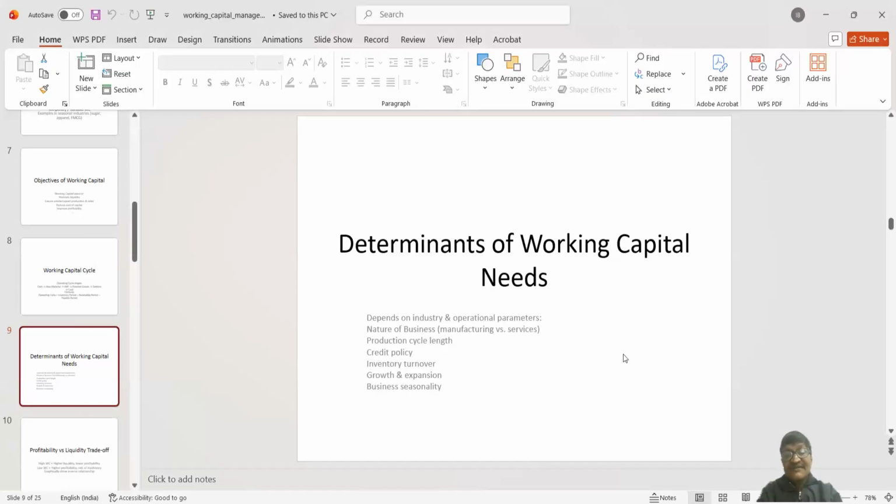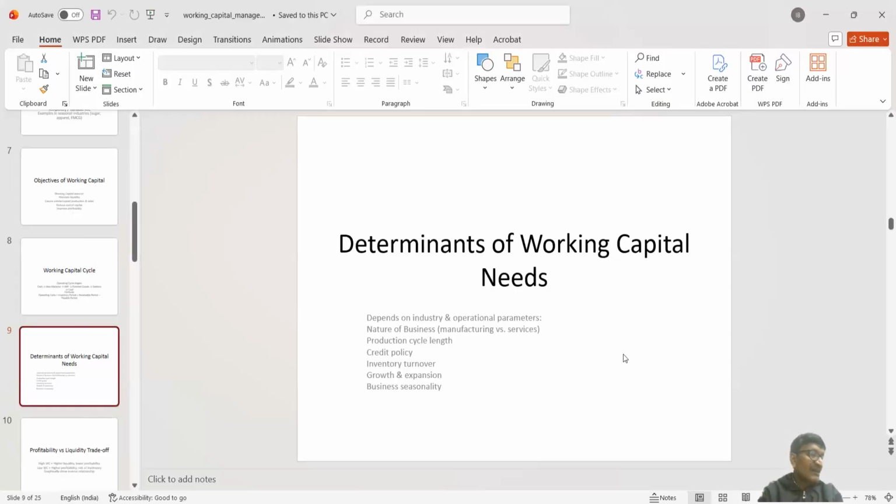And size of the business, it is easy to understand that where the business is of large scale, there obviously the requirement of working capital will be more than the medium or small scale business. Okay.